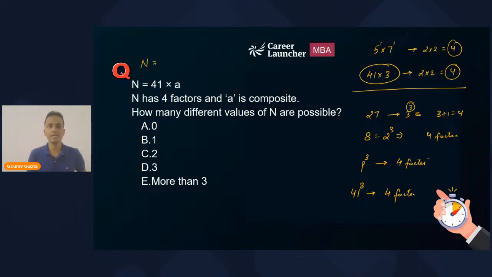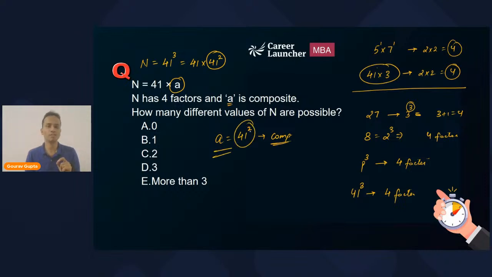So the value of n can also be 41 cube, or I can write it as 41 multiplied by 41 square, and hence the value of a can be 41 square. What is 41 square? 41 square is not a prime number but a composite number, right? So there is one possible value that a can take, which is 41 square, and hence n will become 41 cube, and n has 4 factors. It qualifies every condition, and we can say that there is one possible value of n.